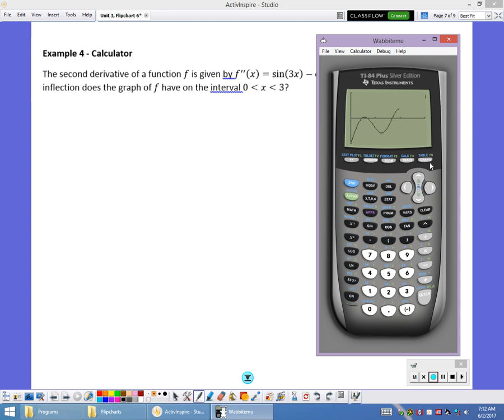Now, right in here, remember there needs to be a change in concavity. So where the second derivative is negative, it's concave down. Looks like it goes positive. We're going to zoom in on that, and then it's negative, positive, so on. So I think there are 5 changes in concavity, but let's zoom in right here. Let's change our y maximum value to 0.5 just to make sure there's a change in concavity there. It definitely goes above and below. So there are 5 points of inflection. If they asked you where they are, then you'd have to calculate them. But in this case, they just ask you how many there are. So there are 5 of them.